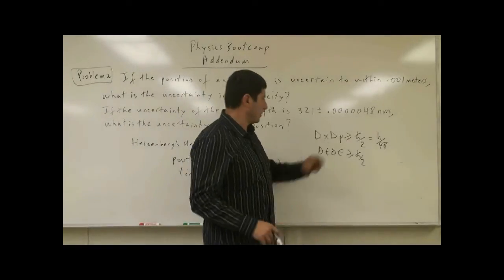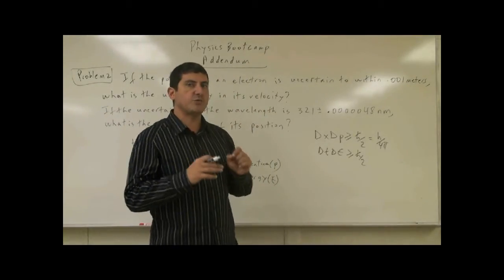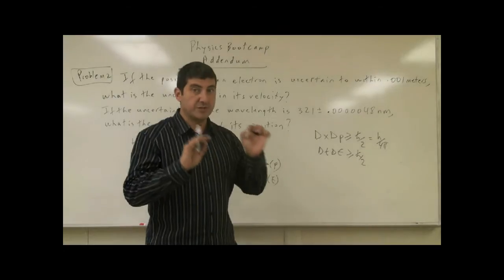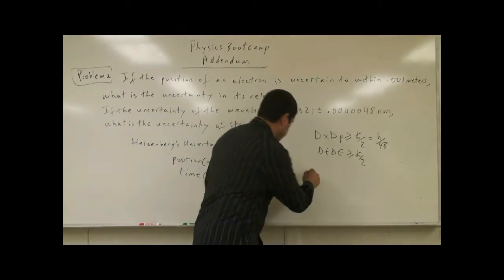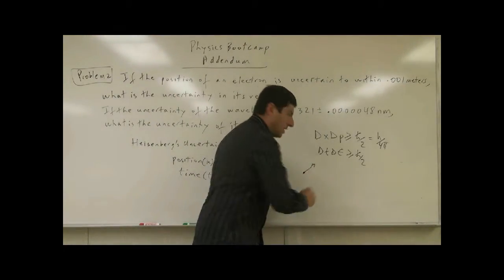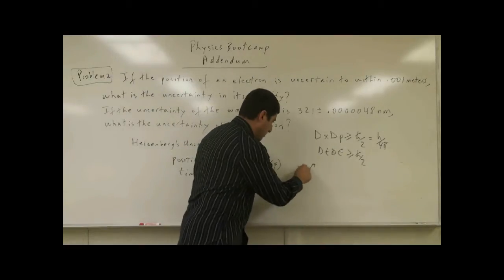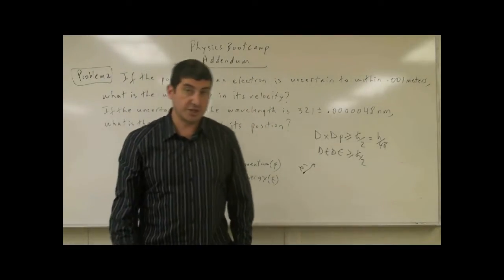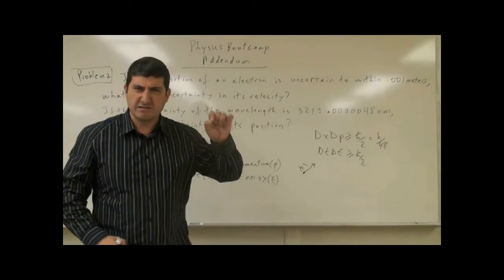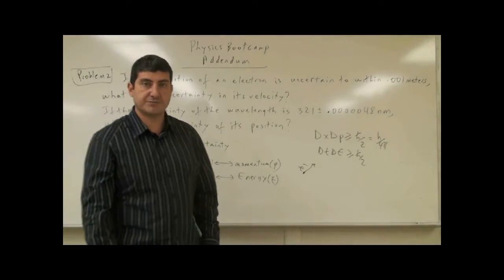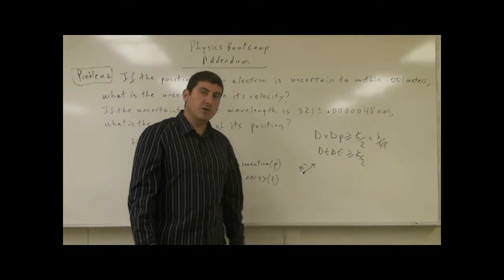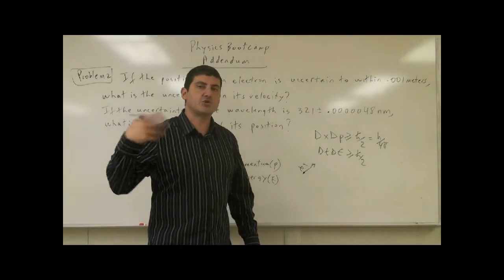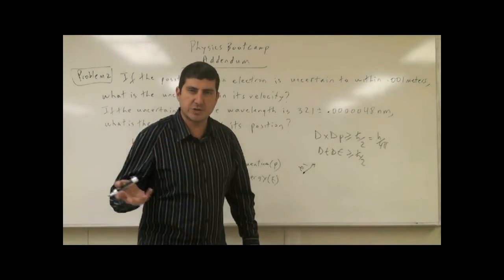What the uncertainty principle is trying to say is, if we try to nail down the position of an electron, let's say there's a particle and it happens to be an electron, and we want to know its position to very, very accurate knowledge, what thought experiment can you think of to visualize where the electron is?